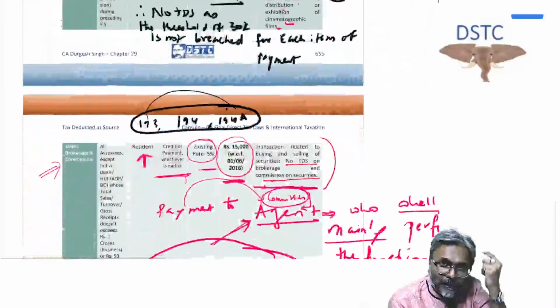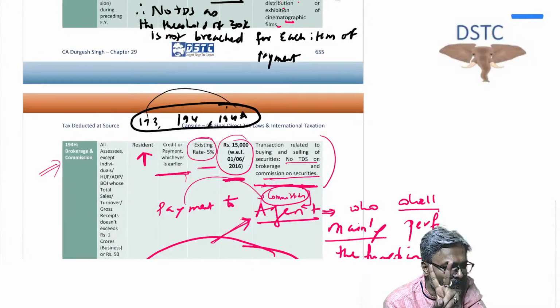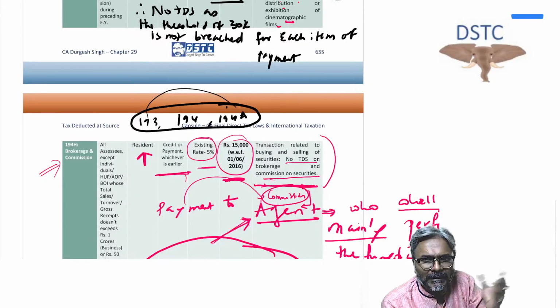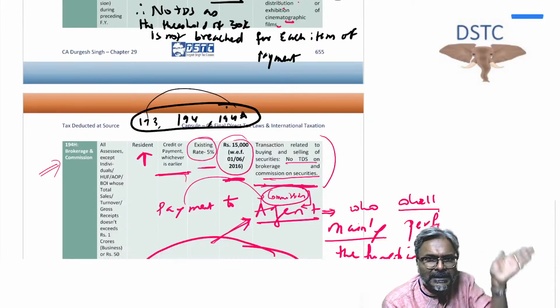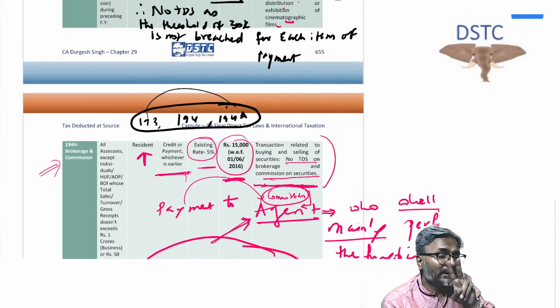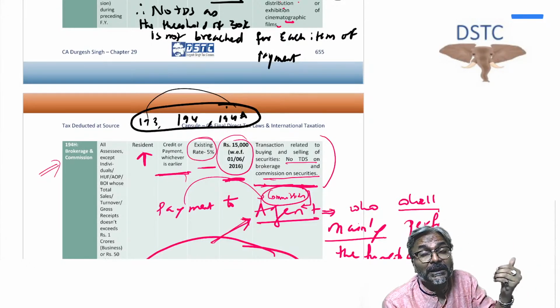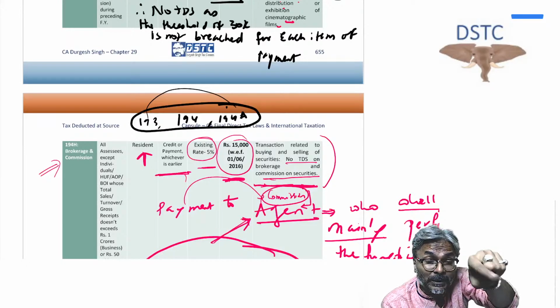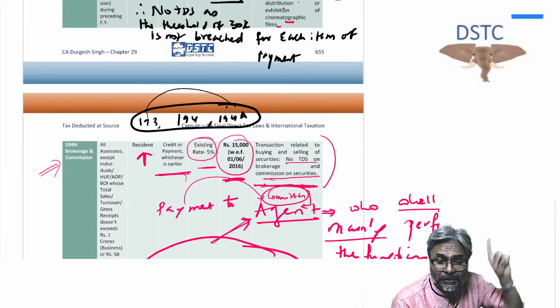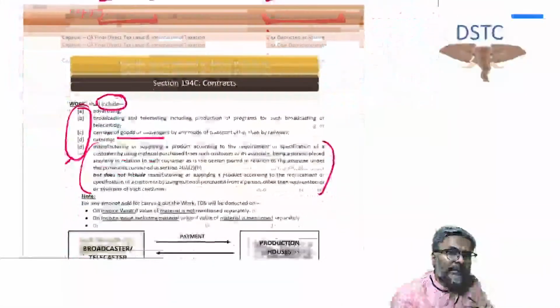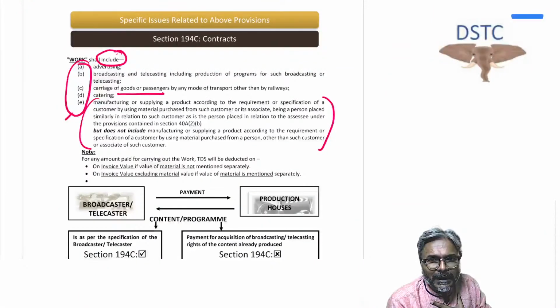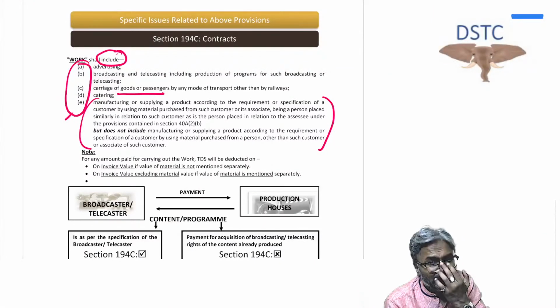Fine. And on the backdrop of these 2 important features, which 2? One, if it is for personal purpose, then no TDS under these sections. And what is the second point I told you? If the payer is an individual or HUF, then in those sections the TDS will not be deducted unless what? Last year their turnover is more than rupees 1 crore or 50 lakhs. So supposing I am a salaried employee, students, and I am paying 60 lakhs for works contract.